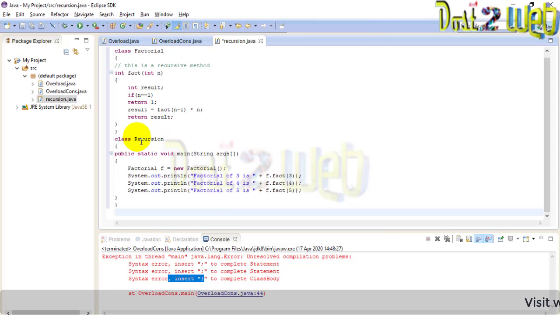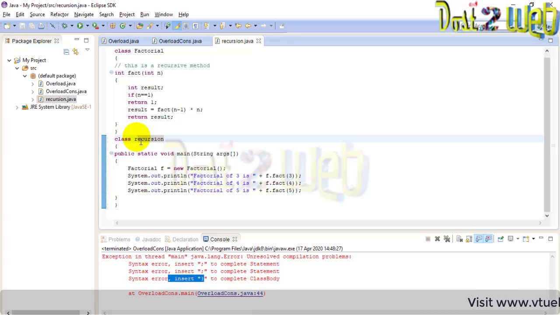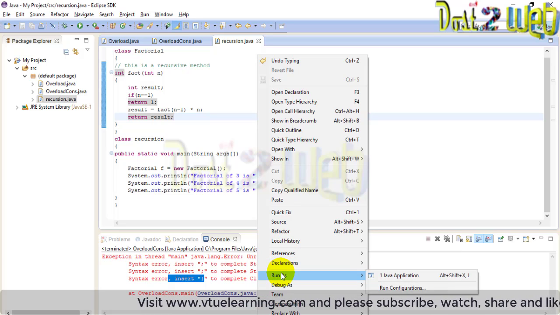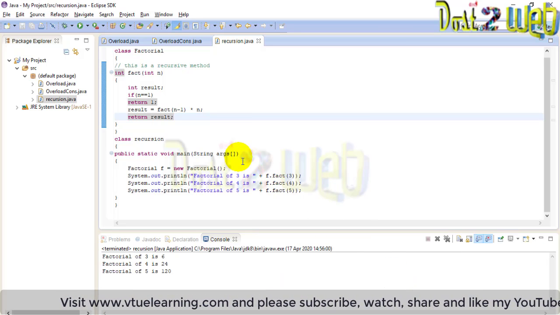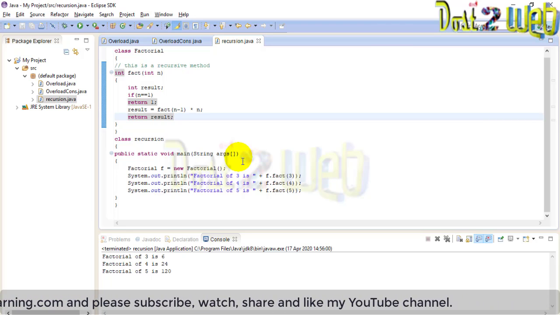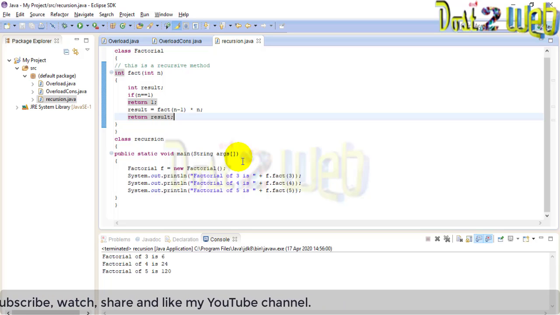See, there is no error in the program. Now I will execute this and run the Java application. See, we are getting the result. Even though we are using a small letter, the program gets executed.